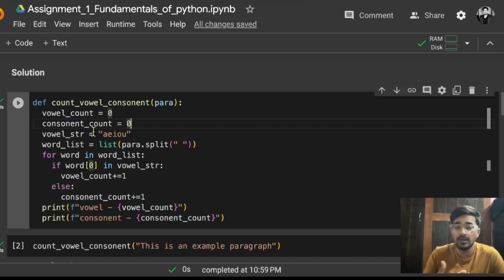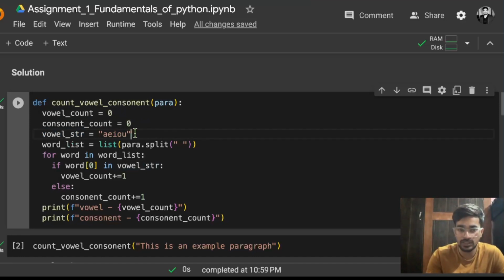Now I am again initializing a variable that is called vowel str. So what is that vowel str? I am just defining a string, and this string contains all the characters that are present in vowels. So a, e, i, o, u, these are the 5 characters that are present in vowels. So I have stored them in a string and assigned it to a variable named vowel str, and it is getting stored there. Now why I am doing that, it will be more clear in the further steps.